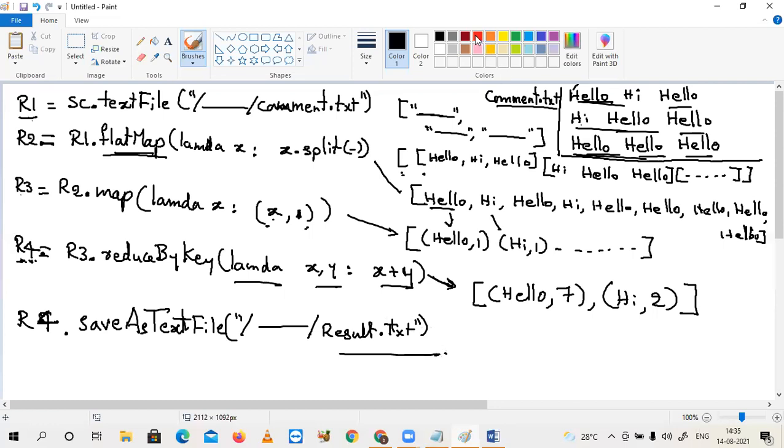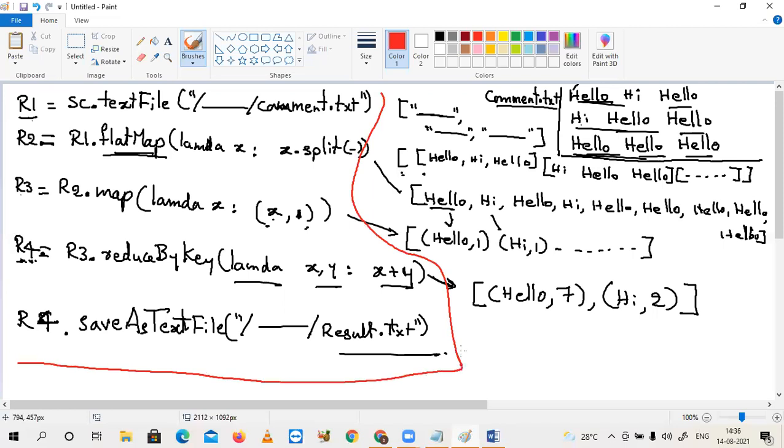Once again, I repeat, please forget about statements and syntaxes. Look at only this one. What type of operations can be applied on RDD, sir? Two things. One is transformations, and the second one is actions.